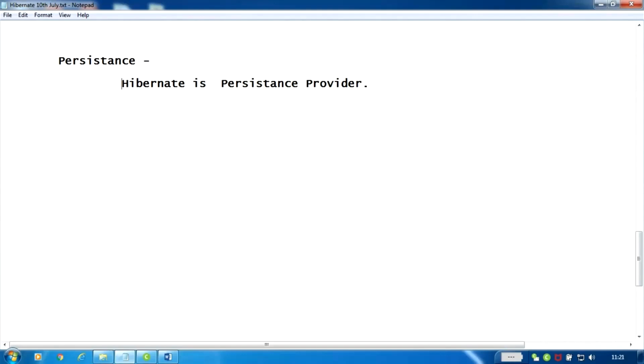And some equivalent persistence providers, I'm coming to the meaning of persistence, like Hibernate, like iBatis. Then we have Eclipse Link. Then we have TopLink.